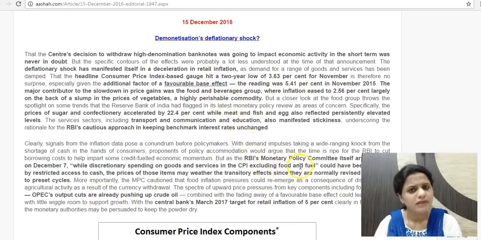So food and fuel have these inflationary peak cycles. We did yesterday also, core inflation and headline inflation. Core inflation includes all commodities excluding these volatile pricing commodities like food and fuel, which have a lot of fluctuations over a small period of time too. So what we are seeing, the unchanged inflation rates or prices of various other commodities, justifies the RBI stance that interest rates should remain unchanged. So that is the point put forth.